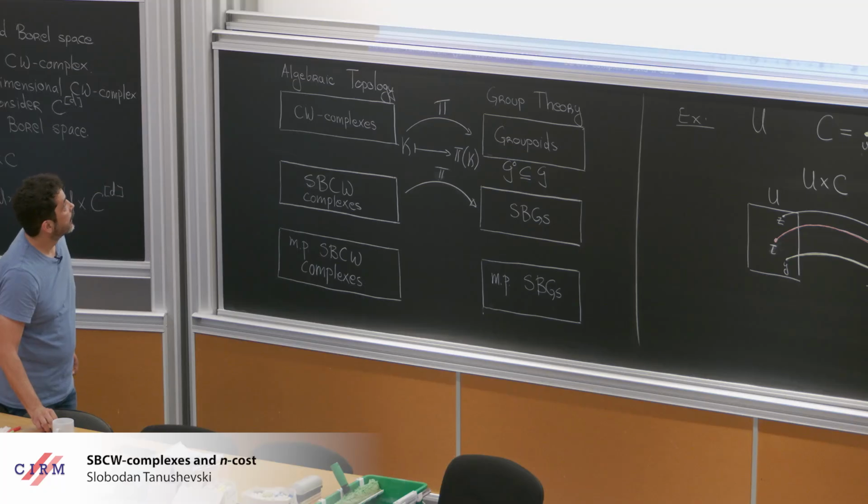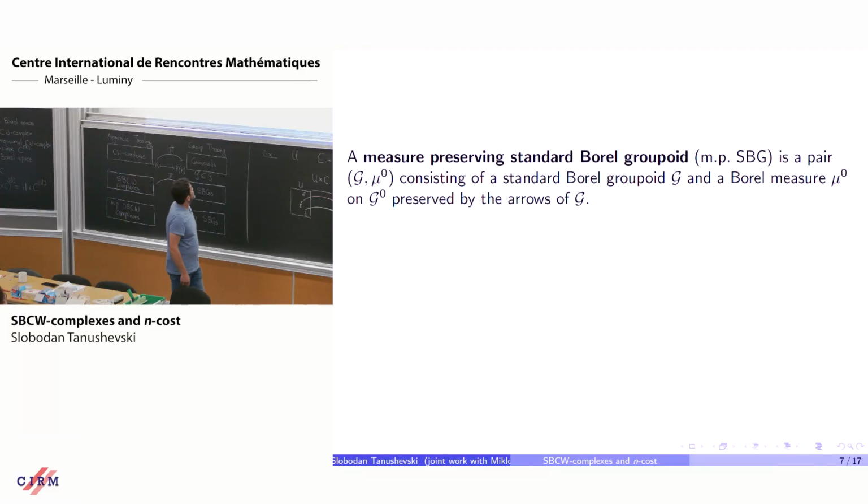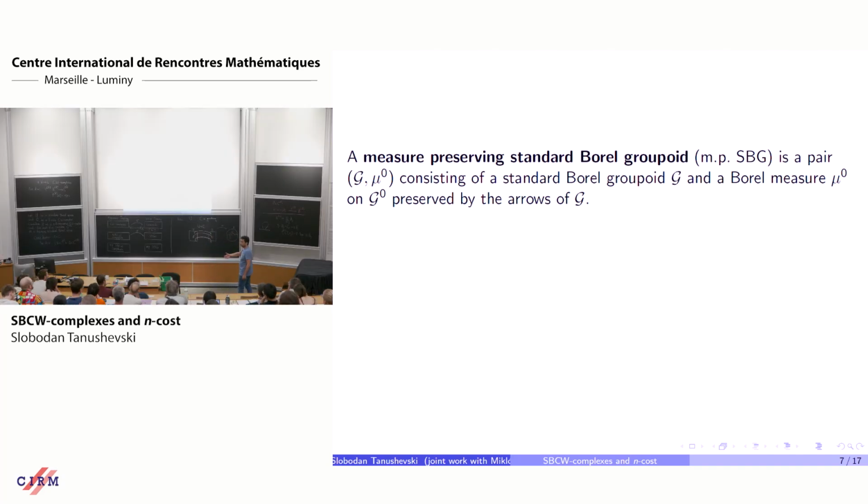So let me tell you what they are. A measure preserving standard Borel groupoid is a pair, groupoid and measure, consisting of a standard Borel groupoid and a Borel measure, but the measure is on the set of units, and the measure is required to be preserved by the arrows of the groupoid. Okay.